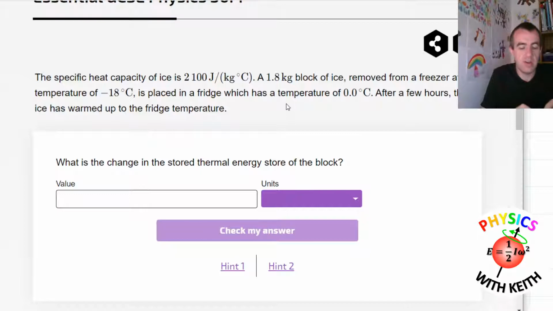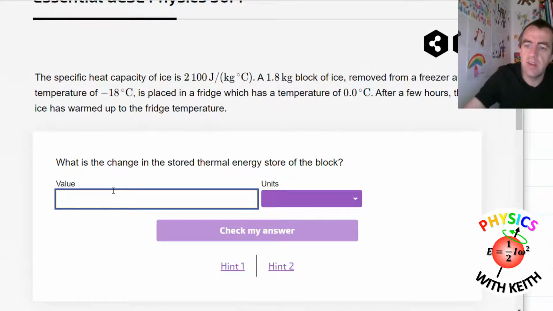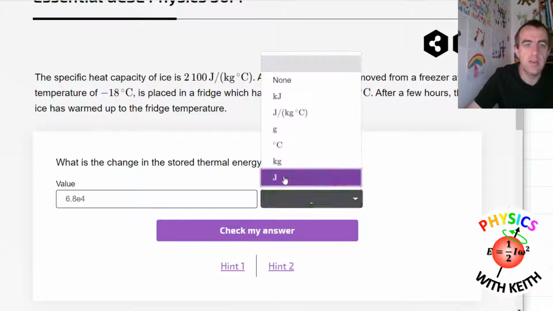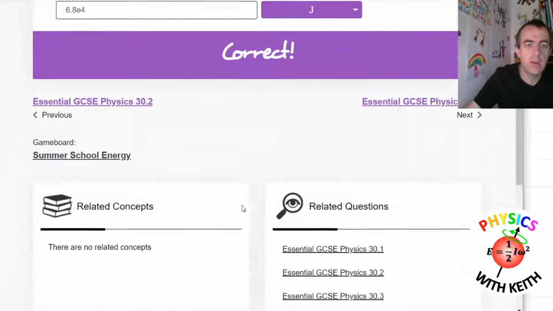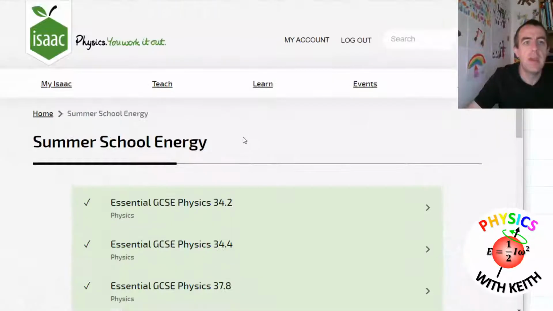The change in temperature now is 18 degrees Celsius multiplied by the specific heat capacity, which is 2100, multiplied by the mass, which is 1.8. There's no other trick to this. So that gives you 6.8, and these are 2 significant figures, so 6.8 times 10 to the power of 4, and the unit is joules. Correct. And lastly,